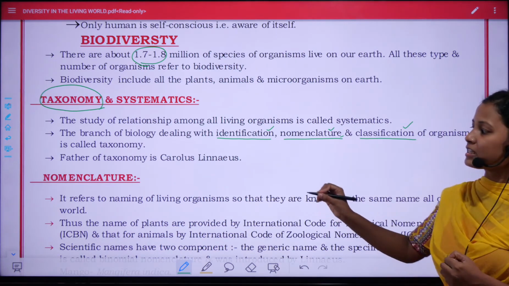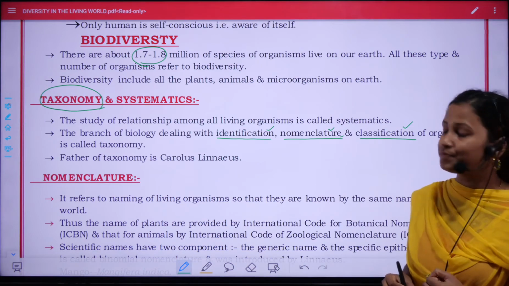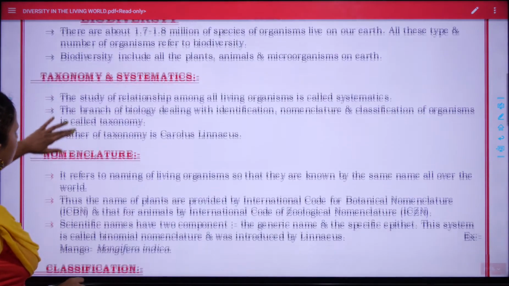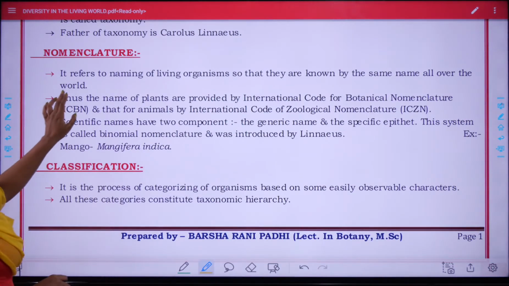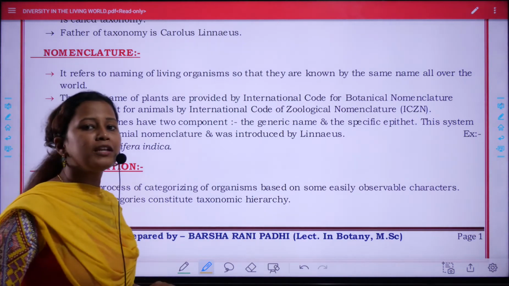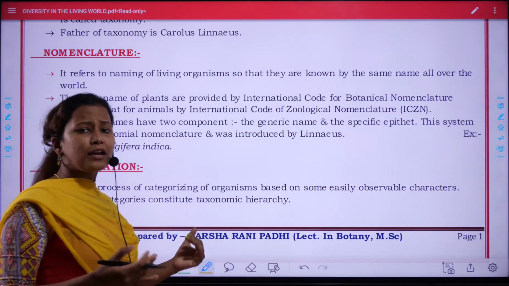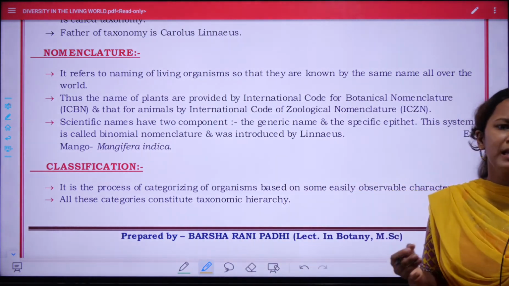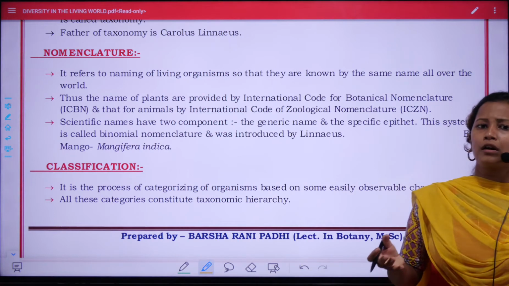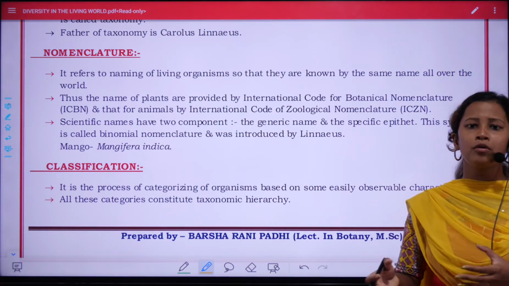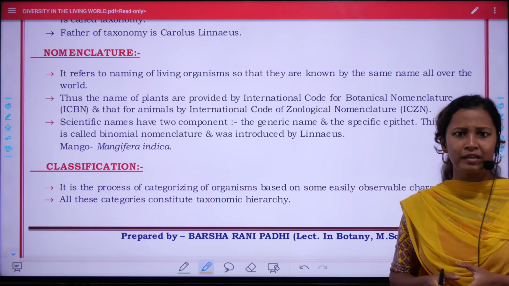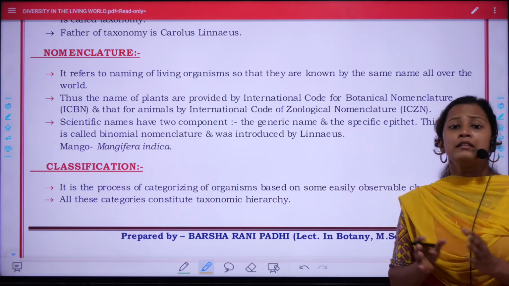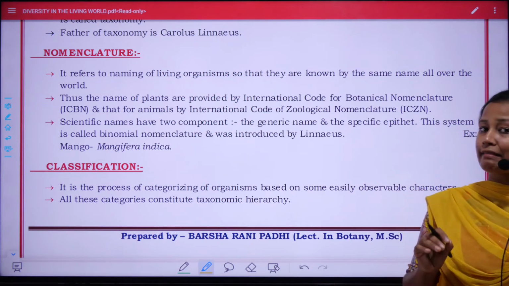So we'll discuss nomenclature in detail. Nomenclature refers to the naming of living organisms. Like we are all given a certain name by which we are called. Similarly, other things like fruits are named, like mango, pomegranate, grapes, etc. Similarly animals, cat, dog, are given a name, and we all recognize them by that name.